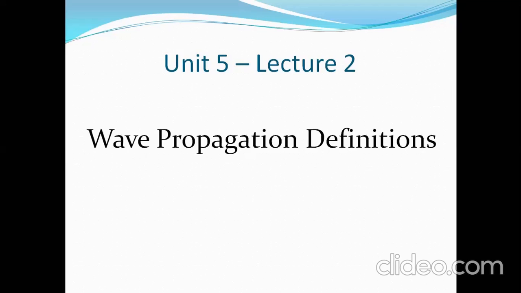I have shown you the different frequencies which can be used in all three propagations. Ground wave propagation can be used till 2 megahertz. From 2 megahertz to 300 megahertz, you can use sky wave propagation, and beyond that, we can use space wave propagation. That is what we discussed, and a few other things.